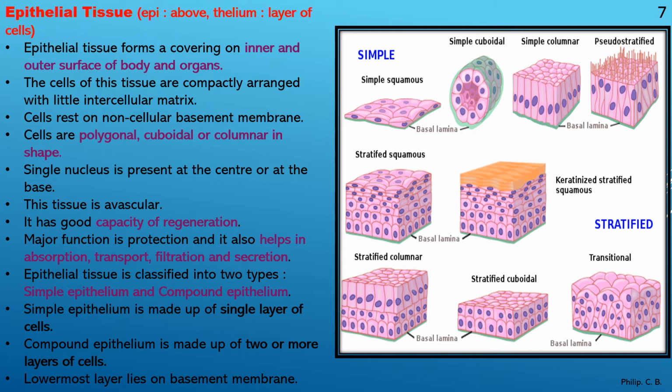So even in the stratified type there are different types present, but as I mentioned in the previous slide, we have to learn the different types of epithelial tissue, and in that, simple and cuboidal type. Clear?